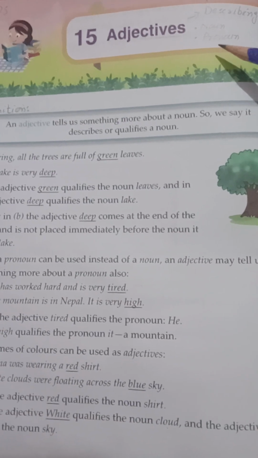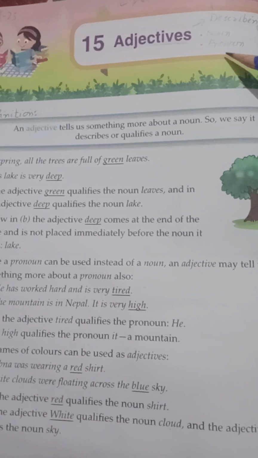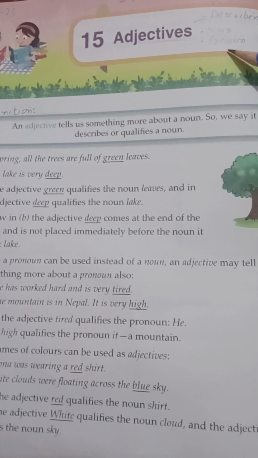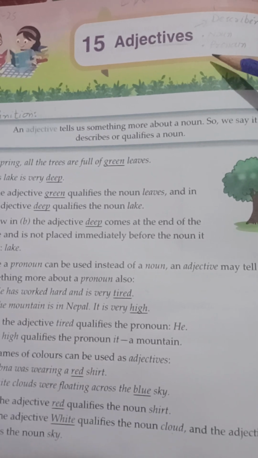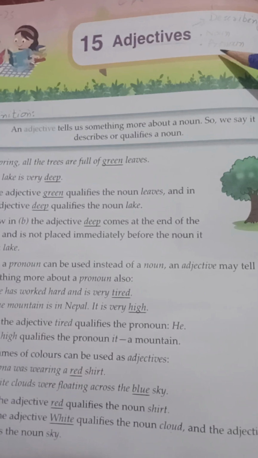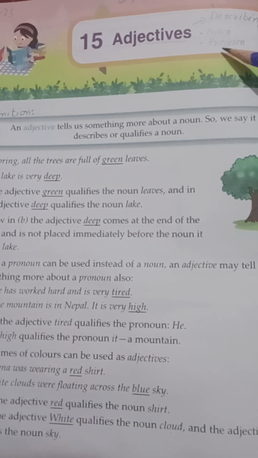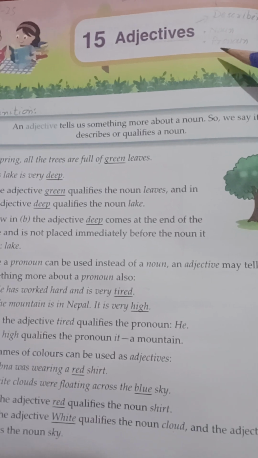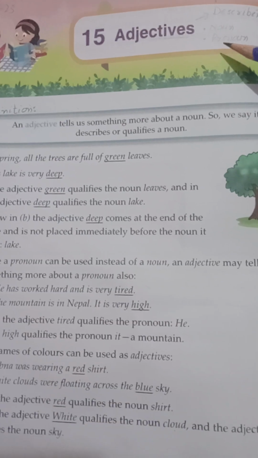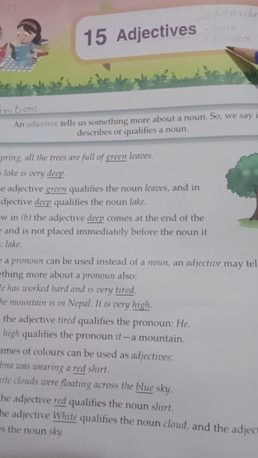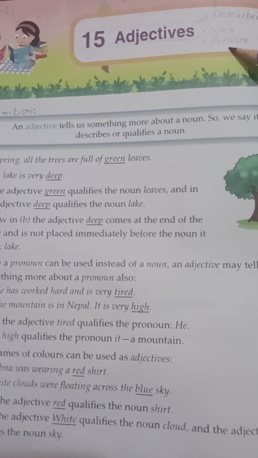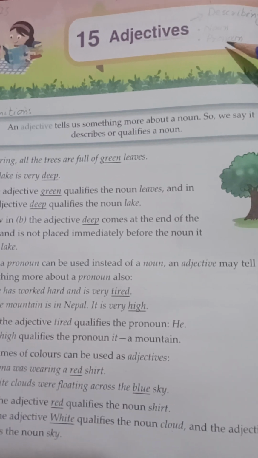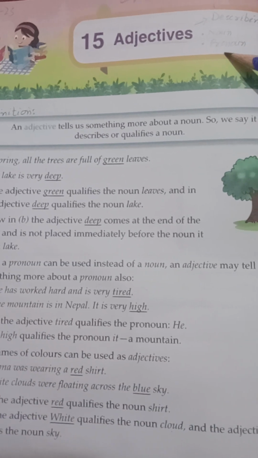For example, Ali is my class fellow. He is an intelligent boy. He in the second sentence is replacing the word Ali, and he is a pronoun. He is used for a boy or a man. If you take the example, Sarah is my class fellow. She is very intelligent. Sarah is the name of a girl, so we use the pronoun she for that. So pronouns are the words that are used in place of nouns.